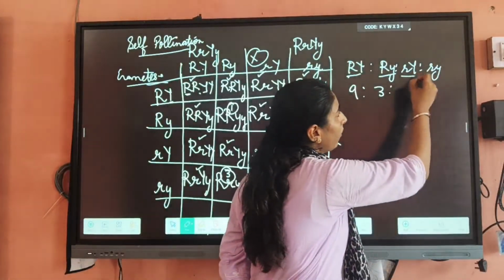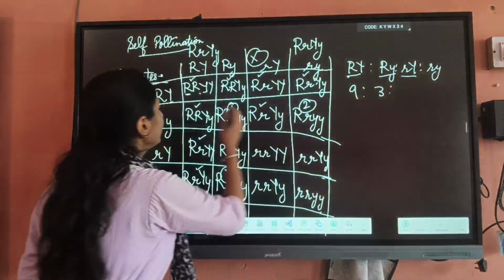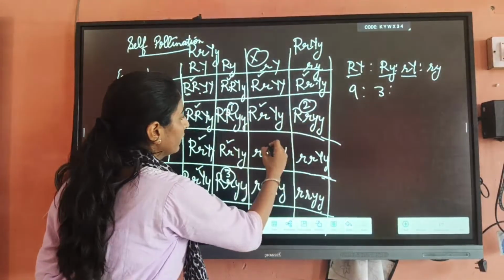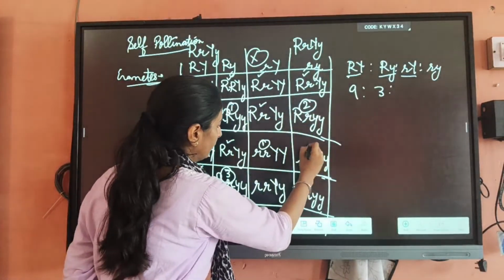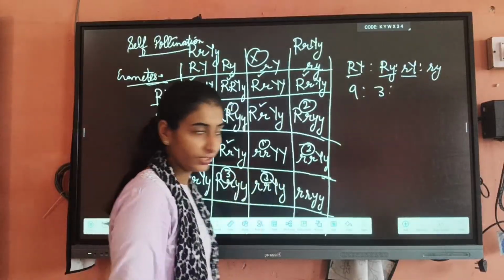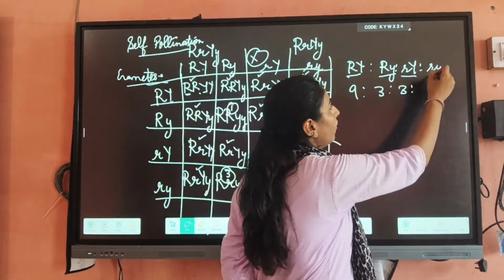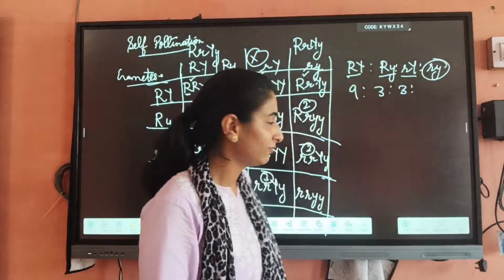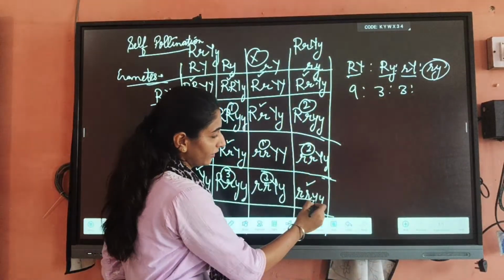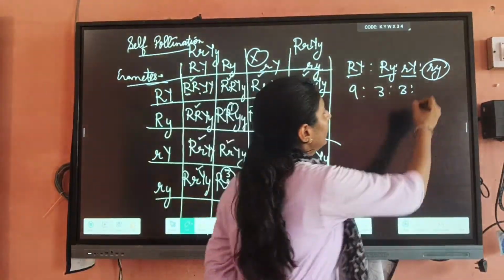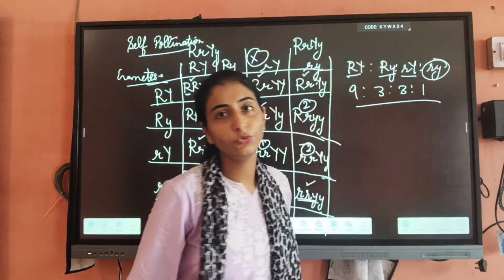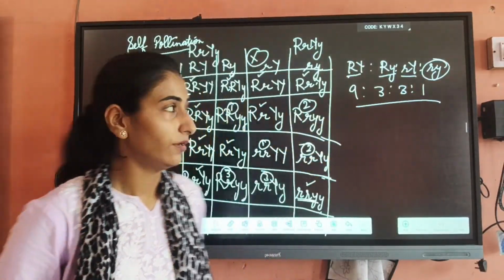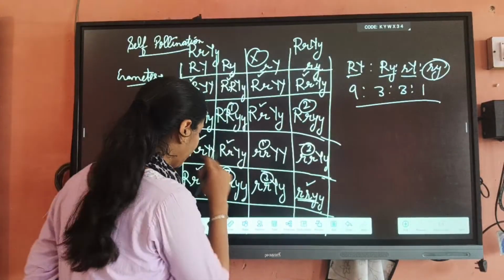Next one is small r and capital Y. You can check here small r and capital Y. 1, 2 and again 3. Here we can write 3. Now in the last you have to check small r and small y. Only one is there. That's showing the small r and small y character. So its ratio will be 9:3:3:1. Okay.